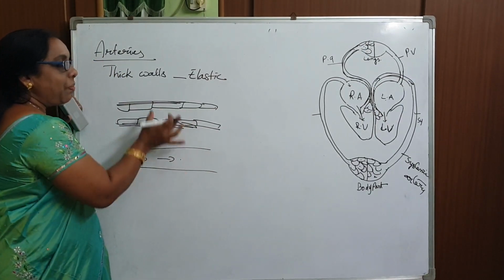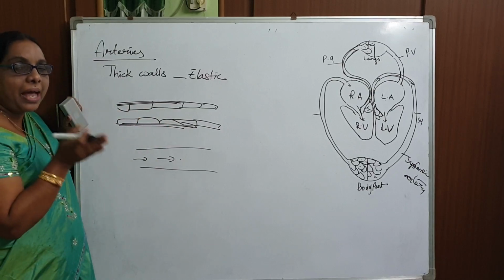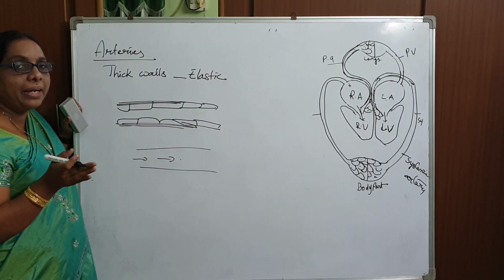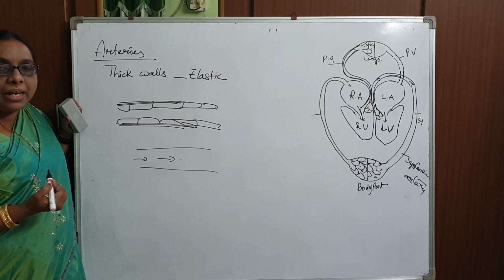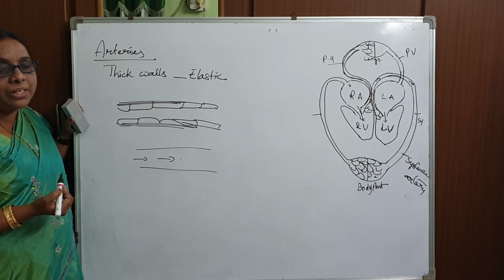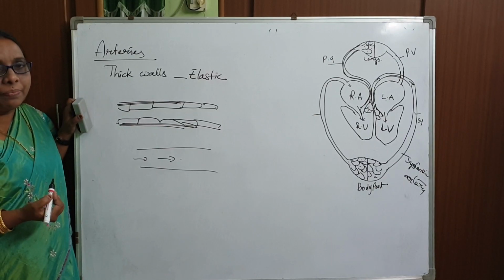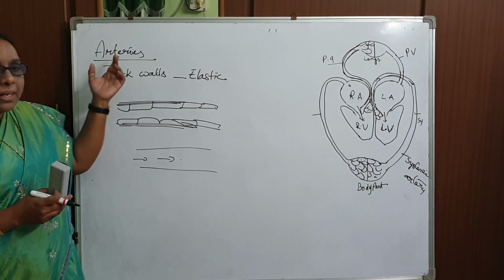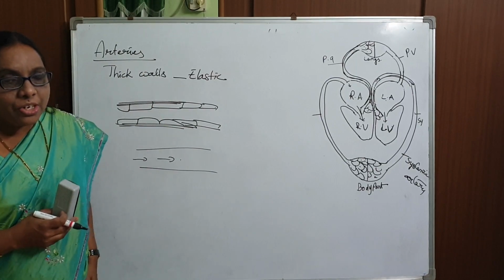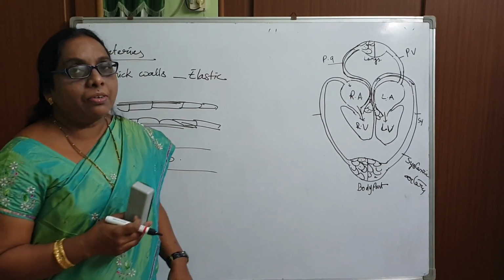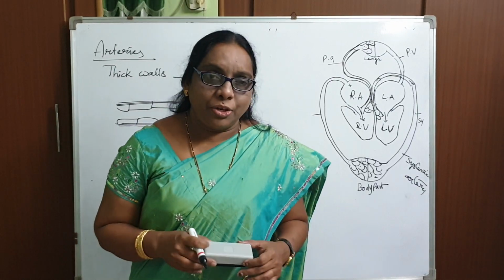Whenever the artery wall becomes narrow, the pressure will be high, and obviously hemorrhage occurs in the coronary artery, and then it leads to the disease called a heart attack. Okay, children? Yes, that's it about the differences between the arteries and veins. So with this we completed how the transportation occurs in human beings.